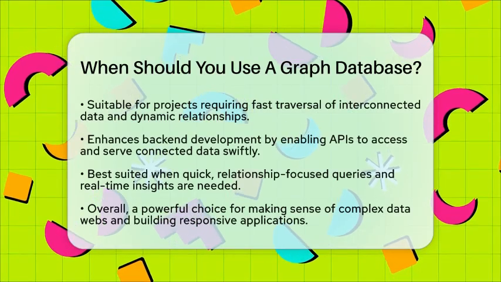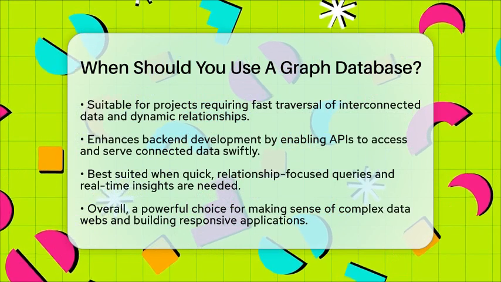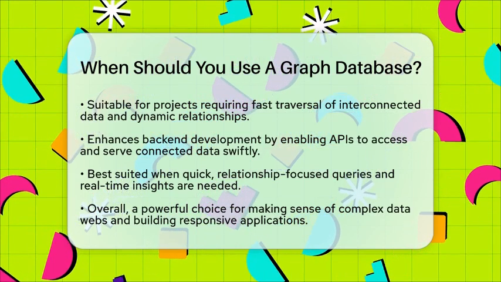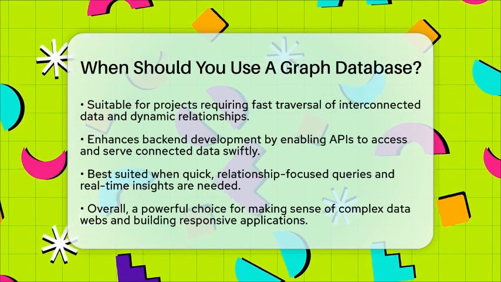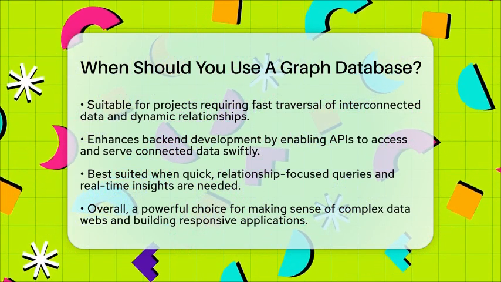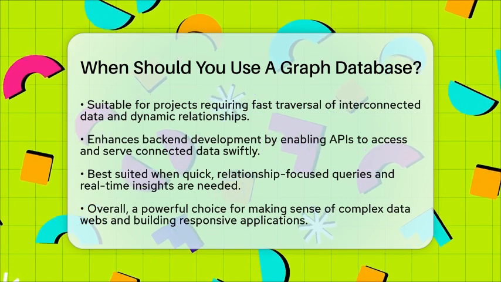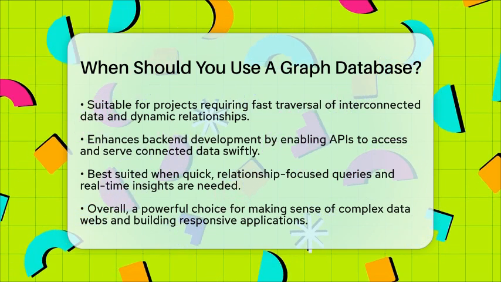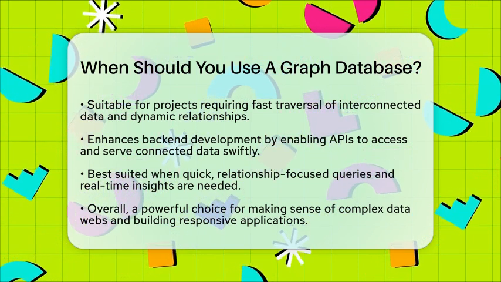If your project involves complex, interconnected data where relationships matter just as much as the data itself, a graph database is a smart choice. They make traversing relationships simple and fast, especially when you need real-time insights or handle dynamic, recursive connections. For backend development, this means building APIs that can access and serve connected data efficiently, making your applications more responsive and scalable.